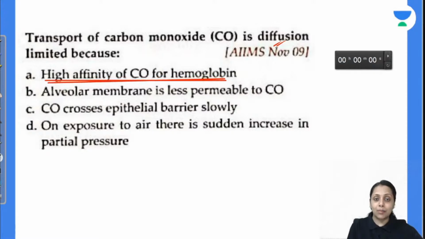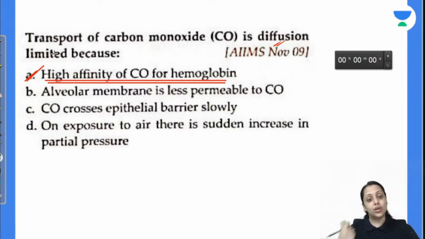So all the carbon monoxide binds with the hemoglobin, no binding with the plasma. So that's why it is diffusion limited. Answer is A. Clear everyone?